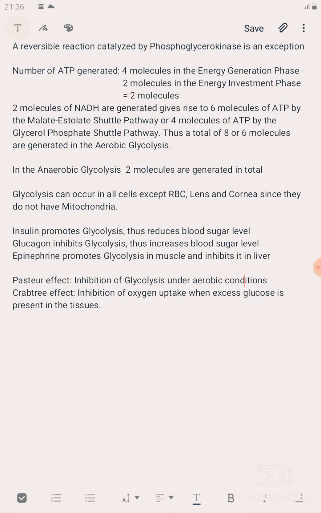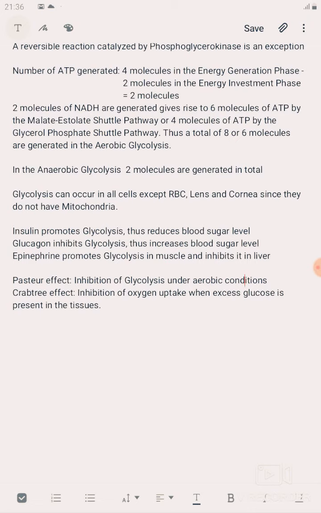Glycolysis can occur in all cells like brain, gastrointestinal cells, cells of adrenal medulla, kidney, except RBC, lens and cornea, since they do not have any mitochondria. Insulin promotes glycolysis, thus reduces blood sugar level. Glucagon inhibits glycolysis, thus increases blood sugar level, and epinephrine promotes glycolysis in muscle and inhibits it in liver.